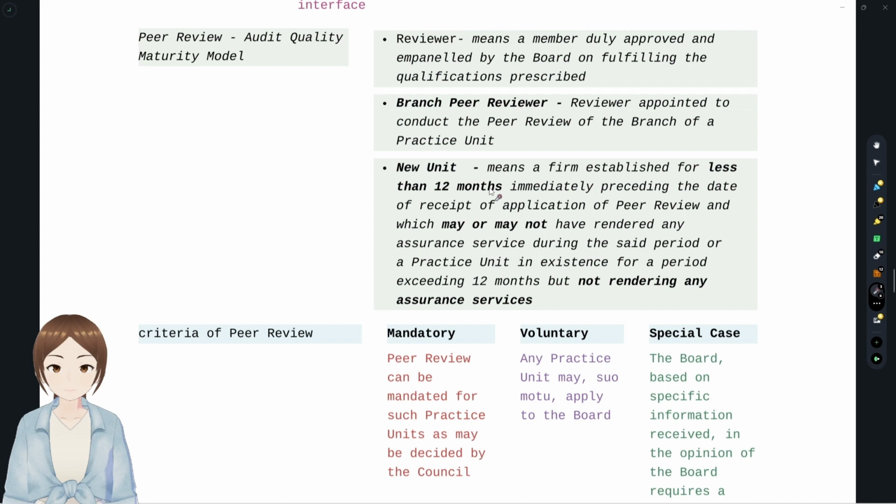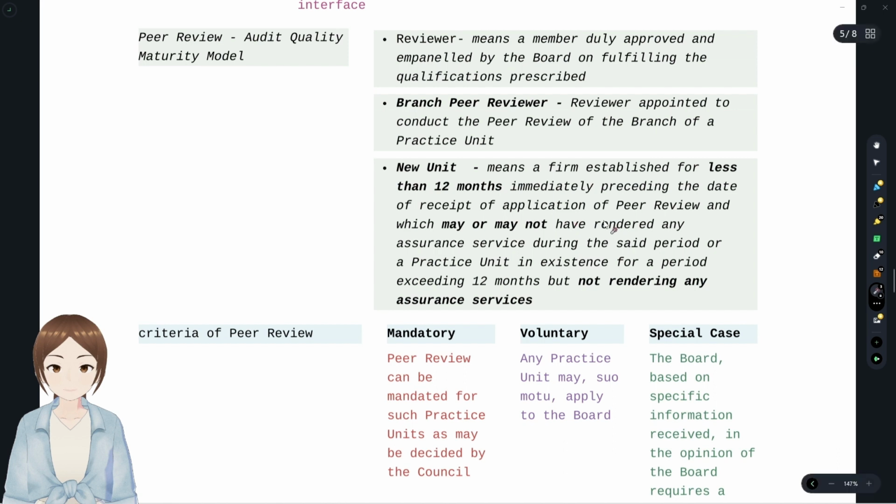That is, assurance service should not have been made in that period since it was established. So if it's below 12 months, it's a new unit, whether or not it provides assurance services. If it exceeds 12 months, it should not have given an assurance service to be a new unit.